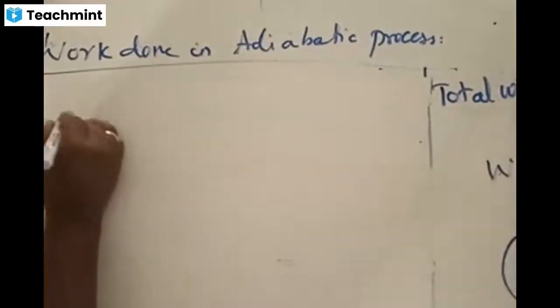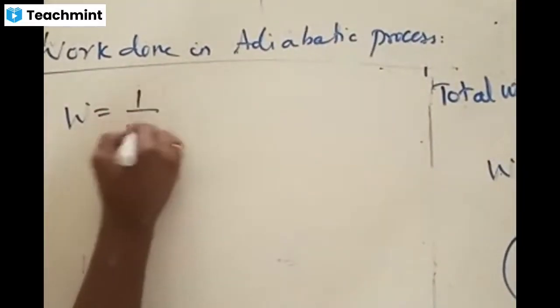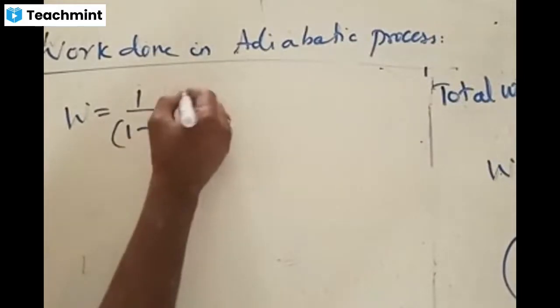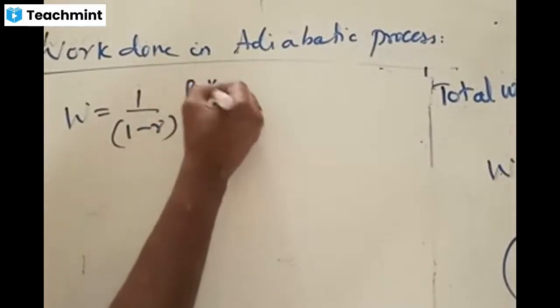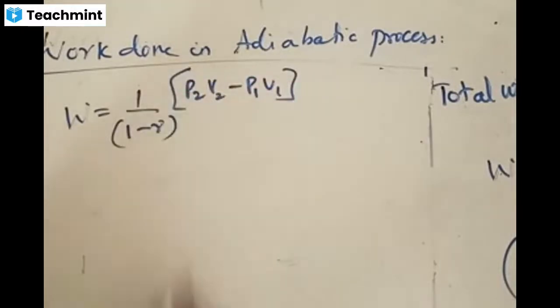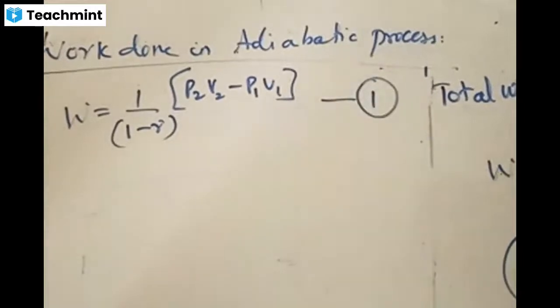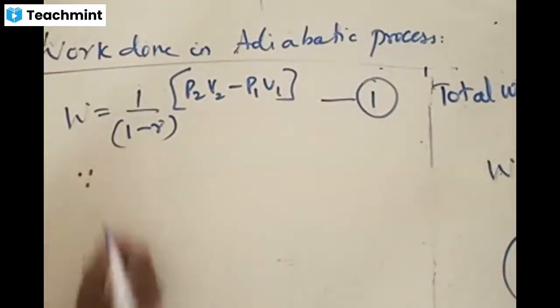So what is the final equation obtained? The amount of work done in an adiabatic process is given by 1 by 1 minus gamma times (P2 V2 minus P1 V1). This is one of the forms of the amount of work done in an adiabatic process. Now we modify this into one more form.